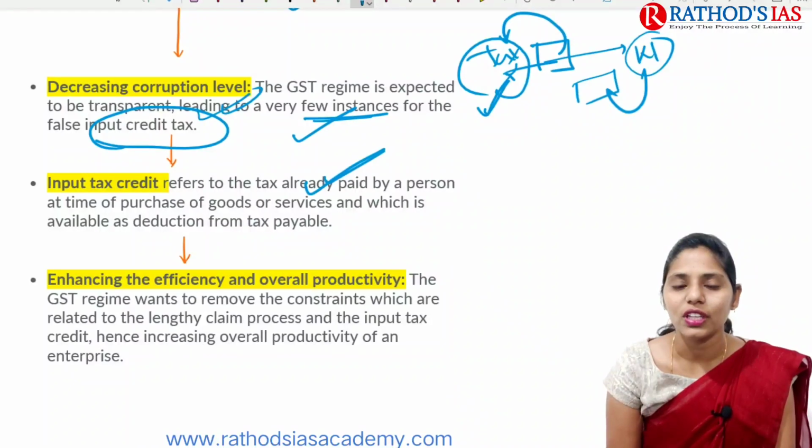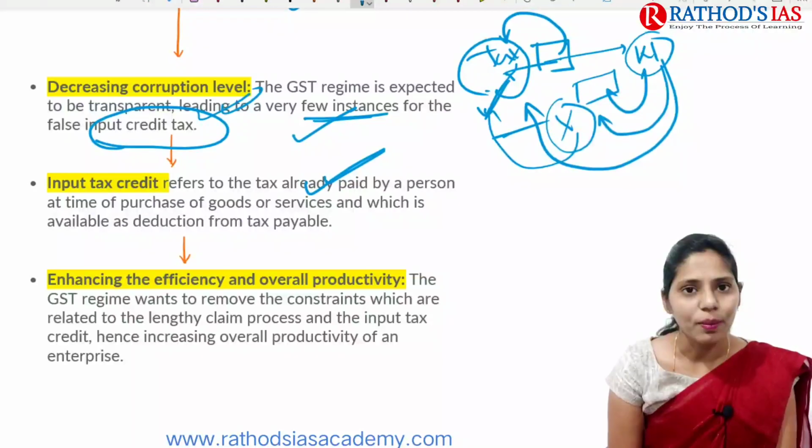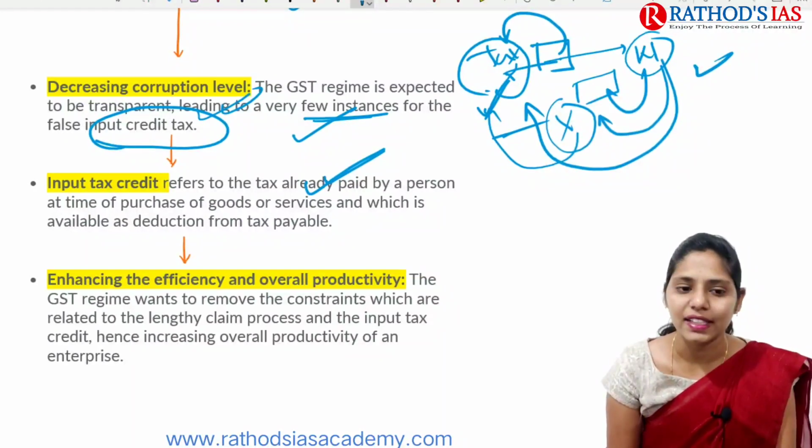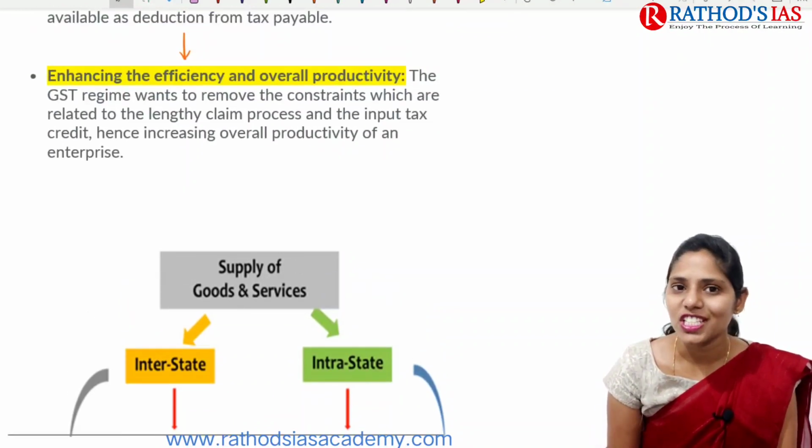So for the rest, for the processing, the wholesaler needs to pay the tax; he need not pay the tax for this raw material. So we can deduct the tax which was paid by the manufacturer on this raw material.